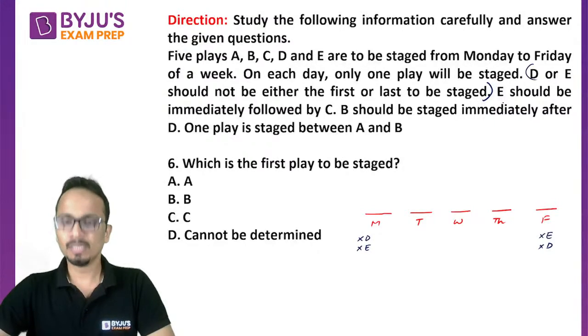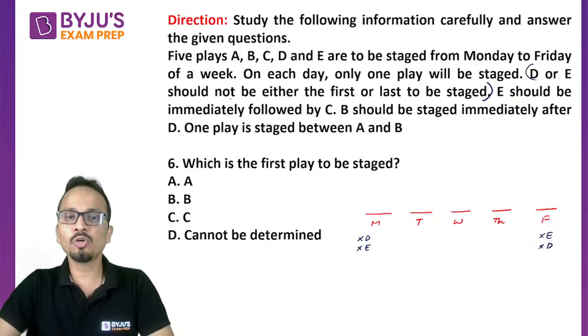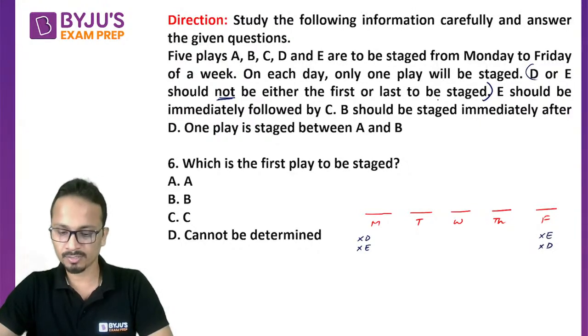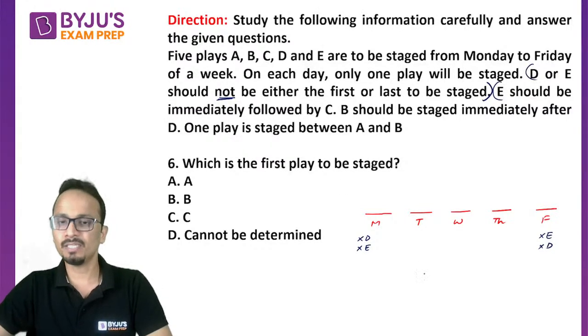Fine. So, Mosam, your answer is not correct because they are saying that D or E should not be either the first or the last. Now, next condition is E should be immediately followed by C. So, E के बाद C होना चाहिए.